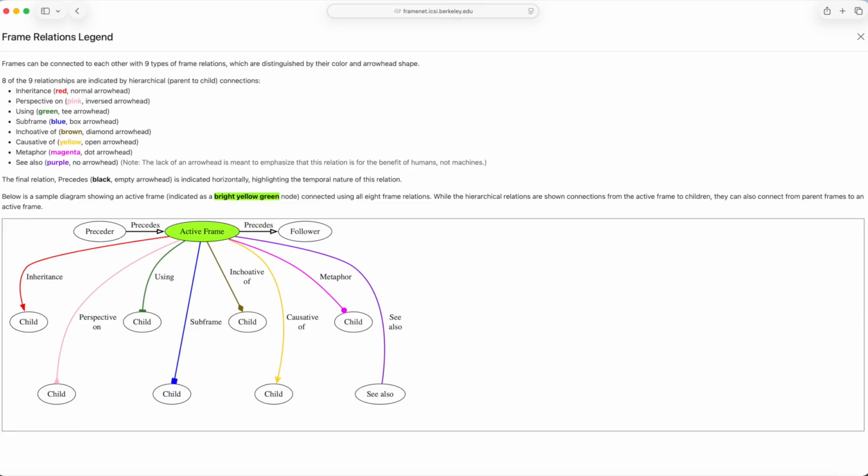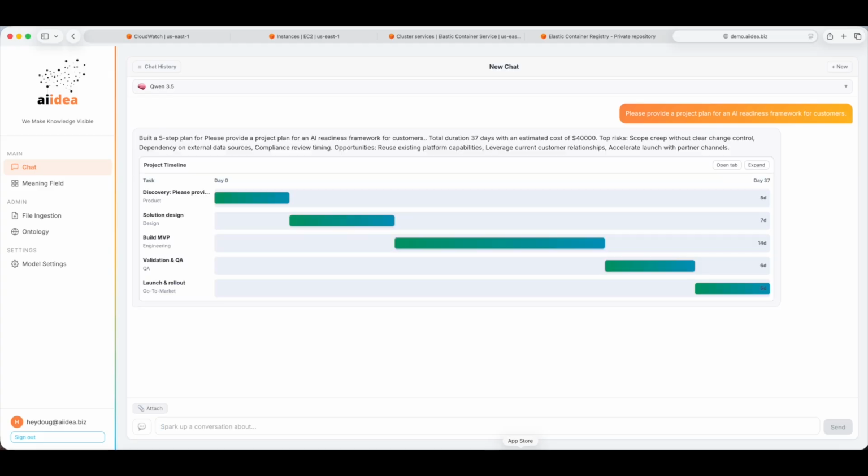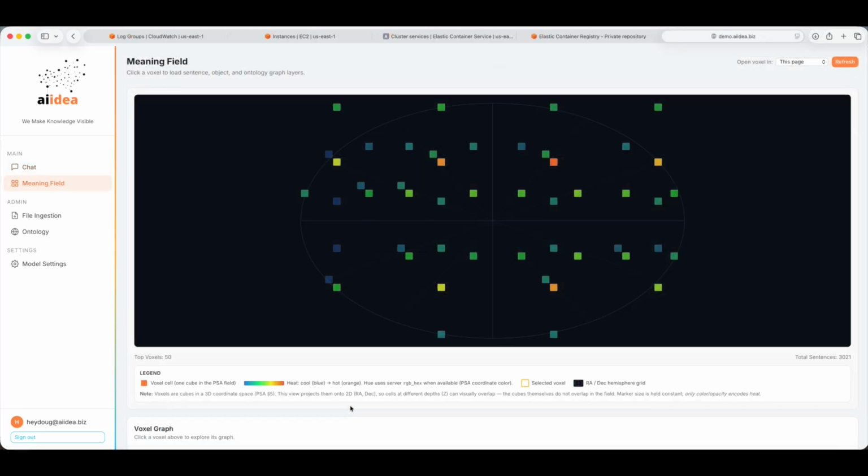Frame semantics let us model not only what was said, but what decision was made, who acted, what systems were affected, and what downstream impact could occur. That creates what we call a decision blast radius. When an AI agent makes a recommendation or when a human makes a policy change, we can trace semantic impact across connected systems, workflows, and knowledge domains. This becomes critical for governance, compliance, operational risk, and explainable AI.